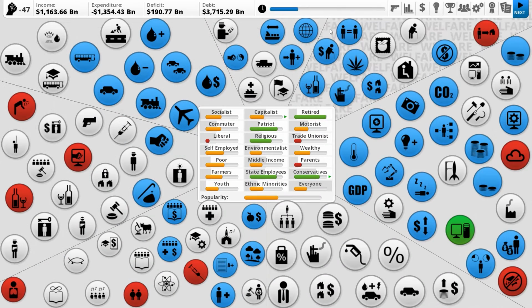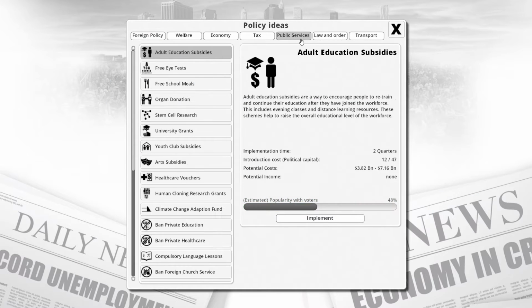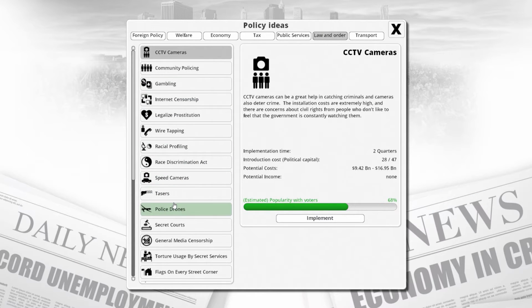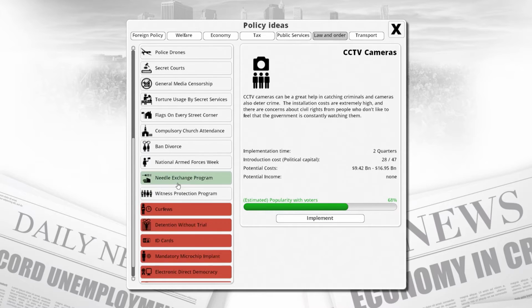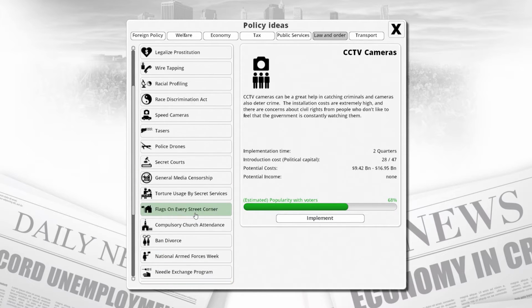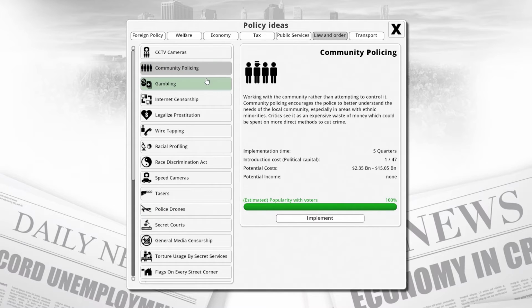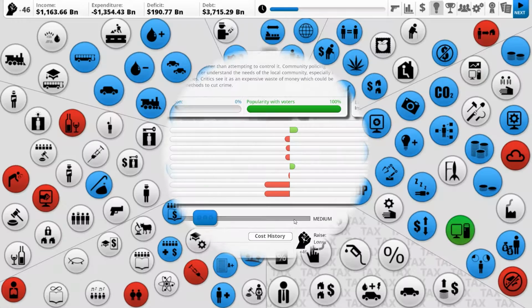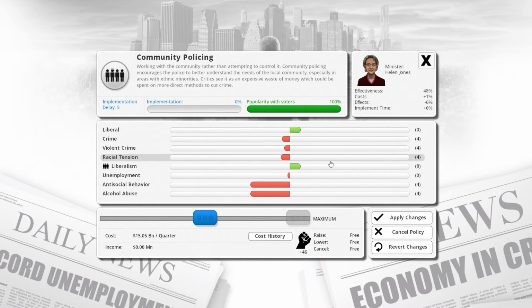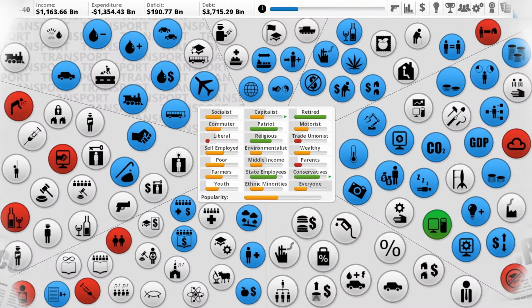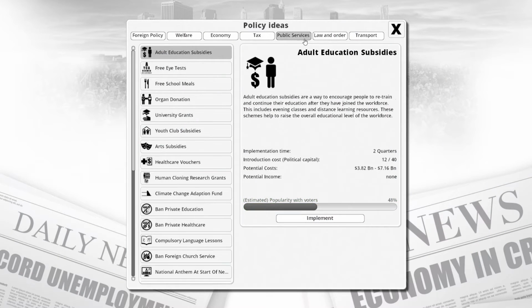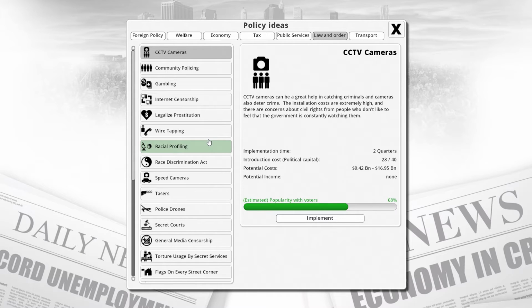Homelessness is increasing. So maybe if we get something that has more jobs, that might work. Is there some jobs we can get in here? Perhaps some community policing could definitely be a job we could bring in. Yeah, let's try bringing in a job with community policing. We'll put that up to maximum. Antisocial behavior and alcohol abuse should disappear. Oh, that increases liberalism. I'm not sure I like that. We'll cancel it. Yeah. Don't want that. Increases liberalism. Don't want people thinking liberally. We want to avoid that.